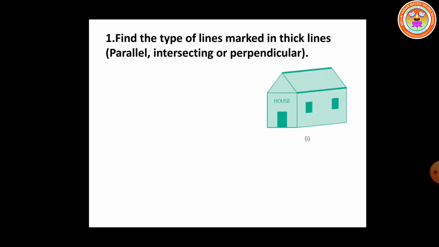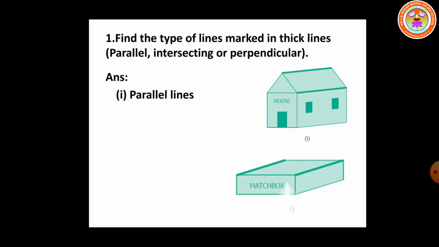See the thick lines, they are not intersecting at any points. So the name is parallel lines. Next one, see the thick lines in the given diagram. Here also these lines are not intersecting at any points. Therefore, we give the name as parallel lines.